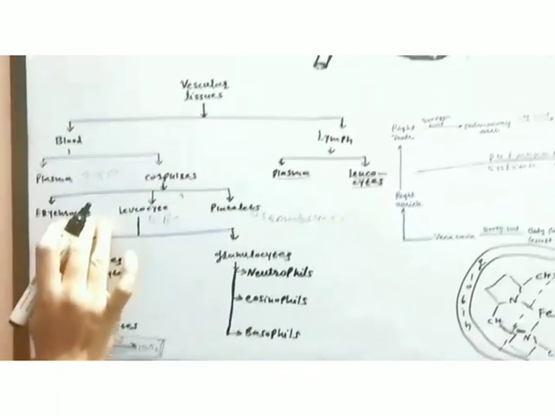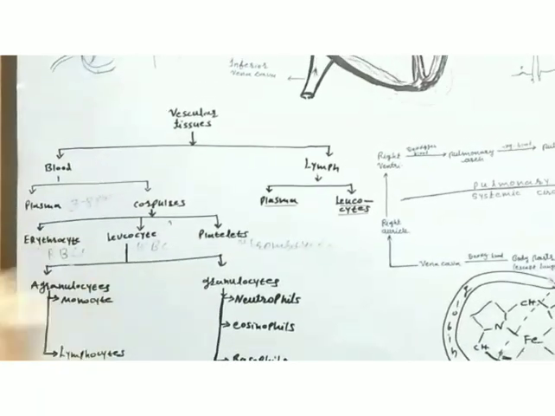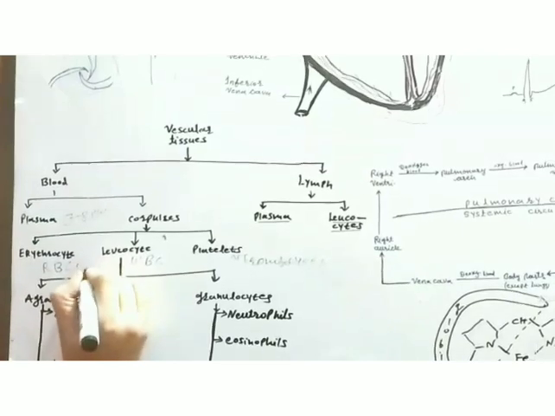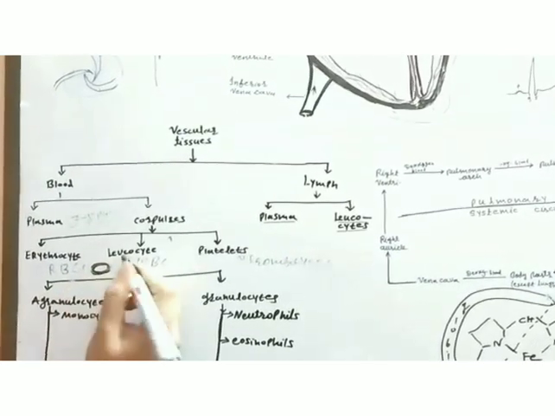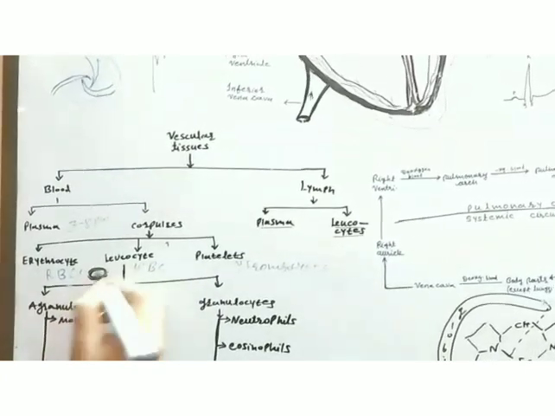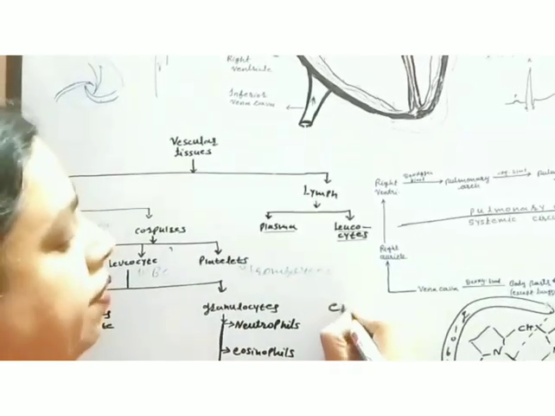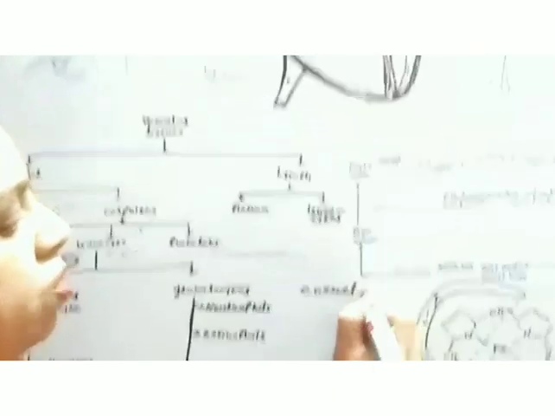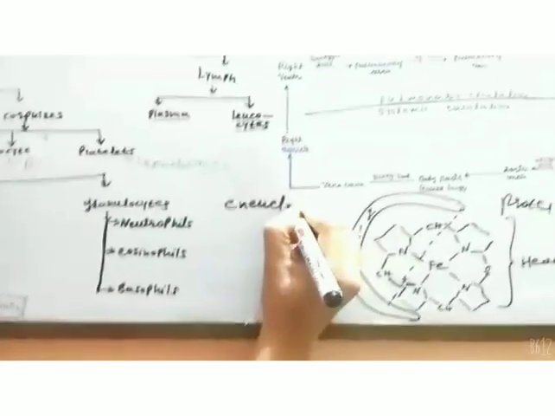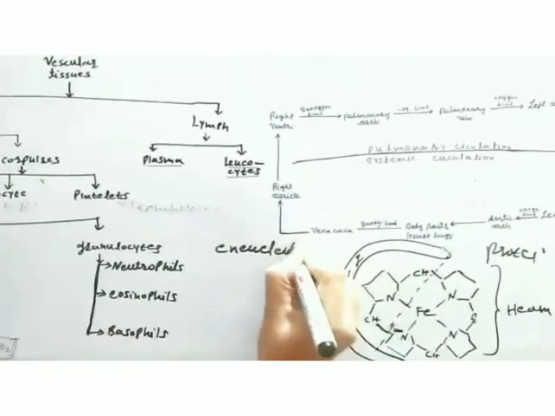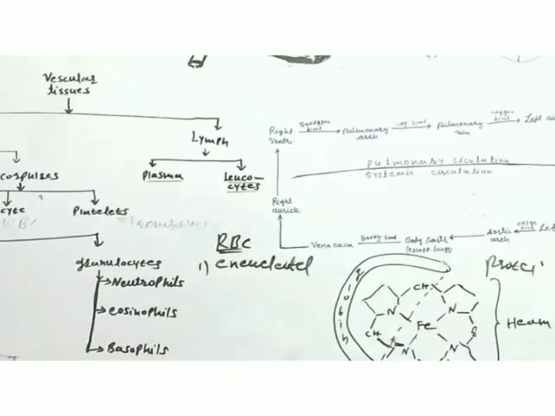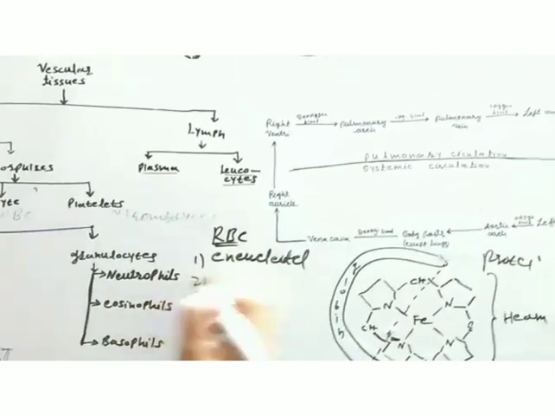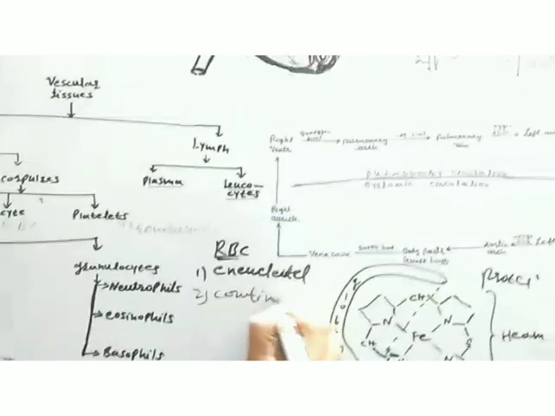That is why they are called erythrocytes, because erythrin provides the red color. These are discoidal, concave shaped and enucleated, meaning the nucleus is absent in them. They combine with oxygen and transport it.